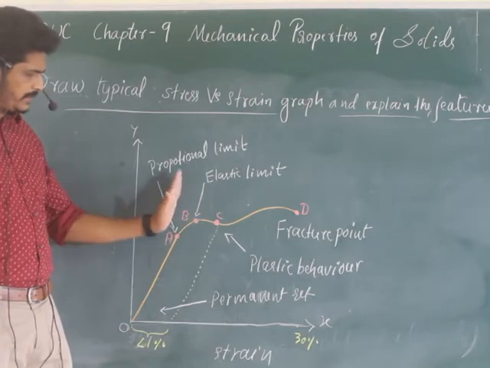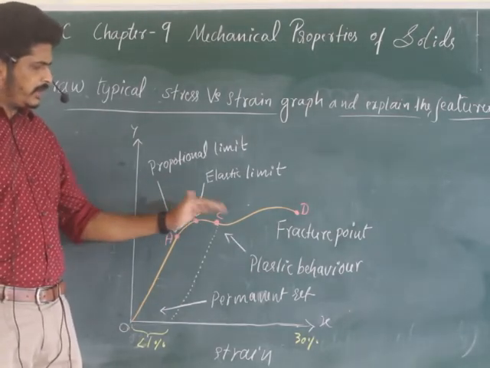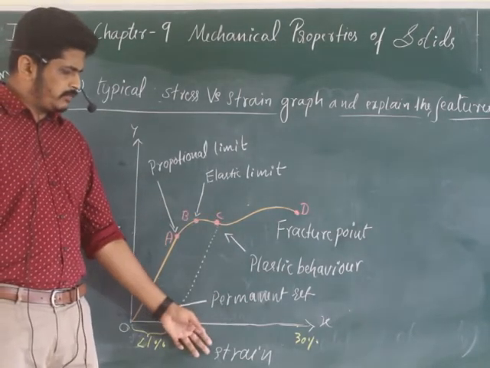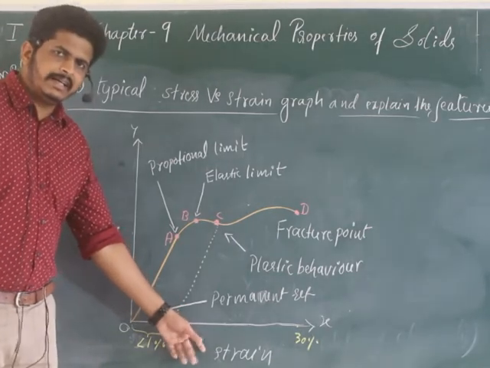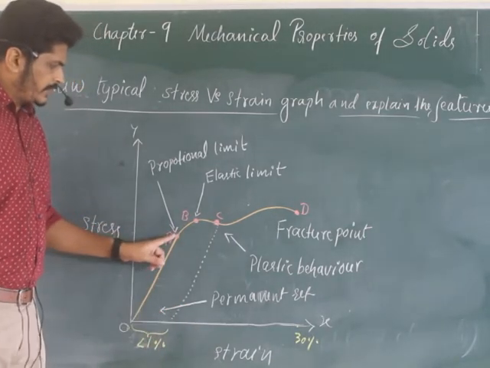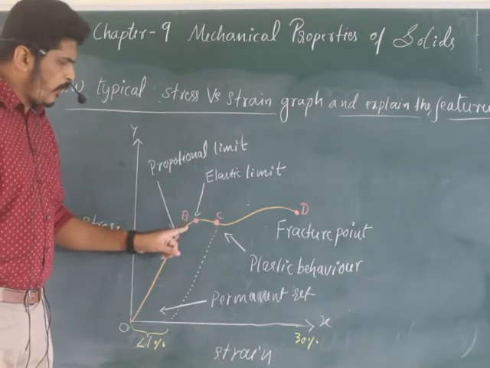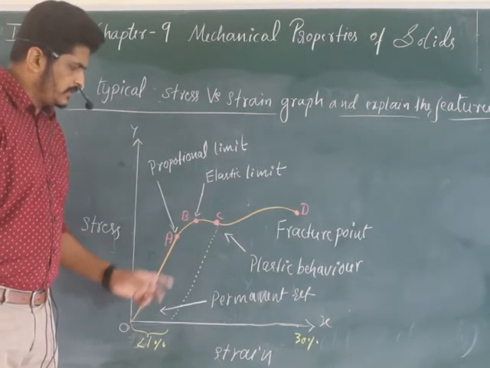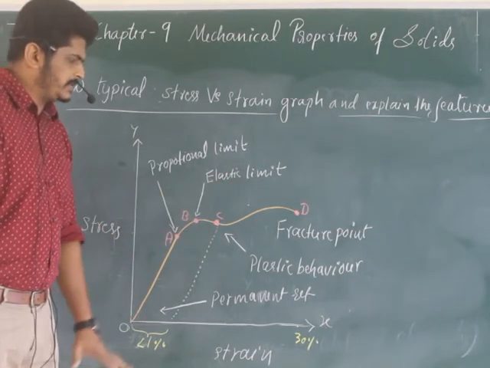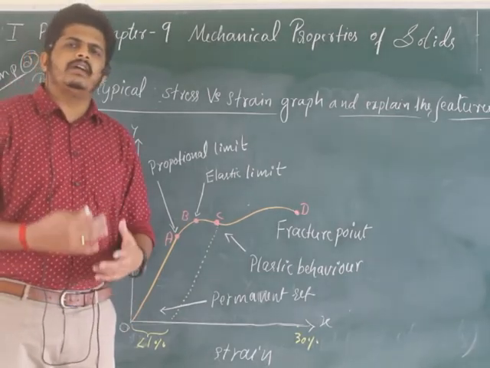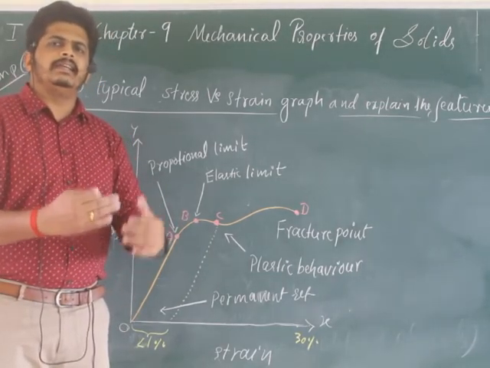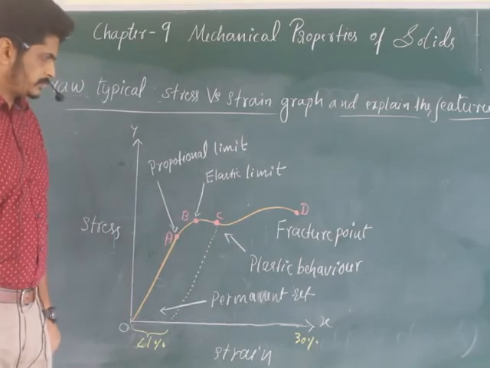Which one is becoming greater here? Strain. So after A, for small stress there will be large strain. That is the elastic limit, in the sense that the body slightly started to lose its elastic behavior.